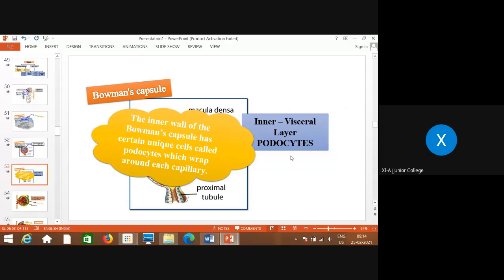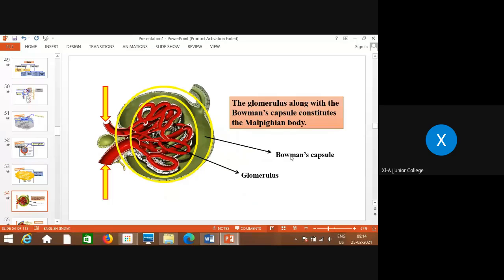The inner wall of Bowman's capsule has certain unique cells called podocytes, which wrap around each capillary. Inside the Bowman's capsule, the blood capillaries present are wrapped by these specialized cells called podocytes. The inner layer is the visceral layer, which shows the presence of podocytes, specialized cells.